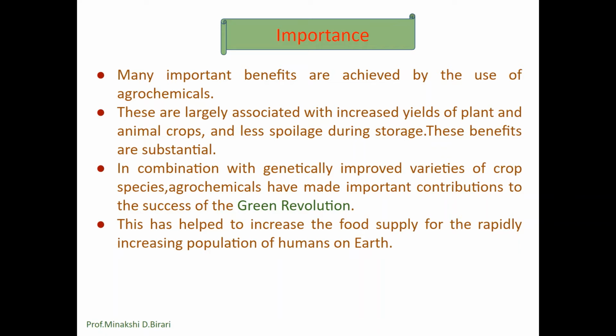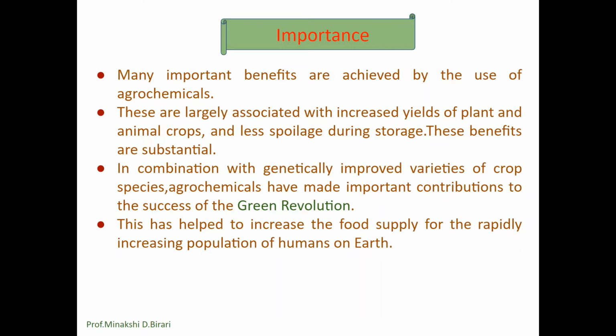As we know, the world population is increasing and the cultivation area per capita is decreasing. So it is the basic need to improve the crop production efficiency. So agrochemicals can be used to increase crop production efficiency. Also, agrochemicals have made important contributions to the success of the Green Revolution.